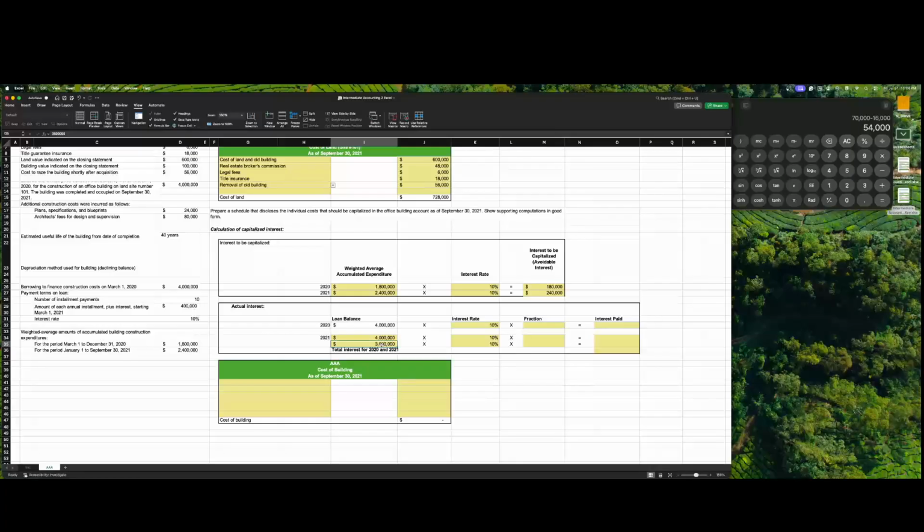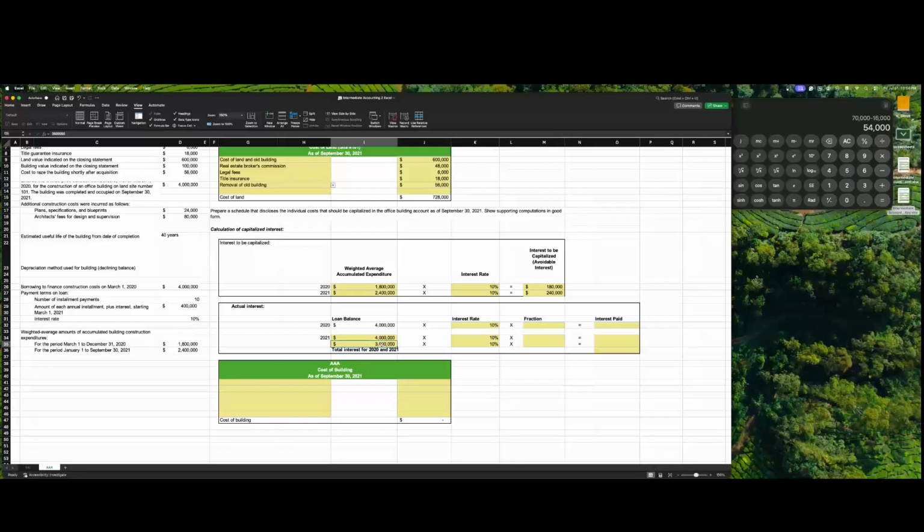Starting March 1st, there are 10 installment payments, but the financing was taken out on March 1st, 2020. So the principal has not changed. There haven't been any payments made for that entire year.